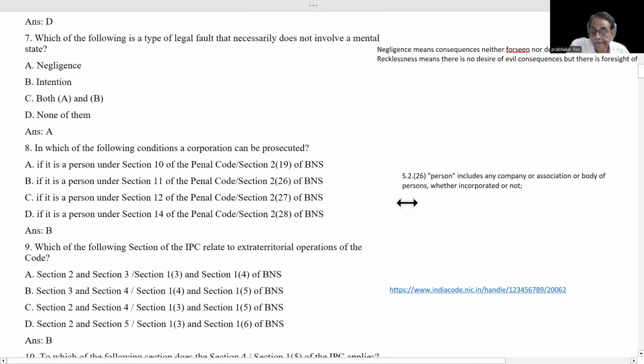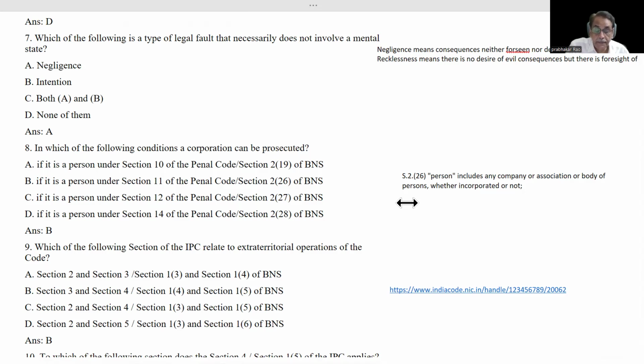Earlier, in the very early stages of criminal law, corporation being an inanimate body, it was presumed that corporations cannot commit any crime. That's why penal laws were not applicable to corporations.